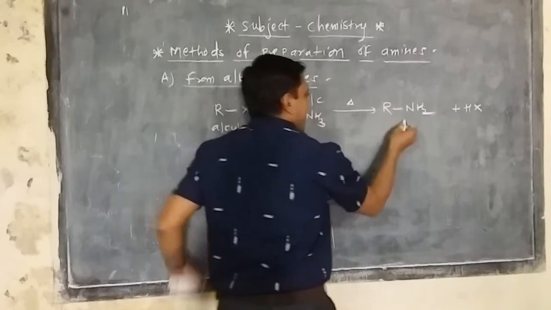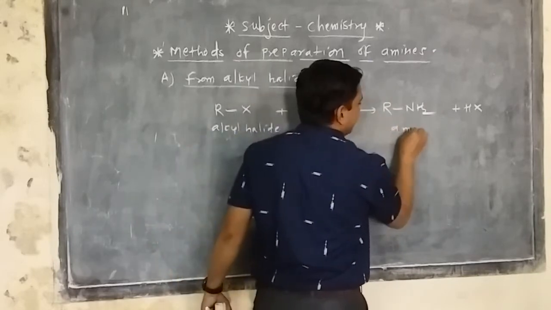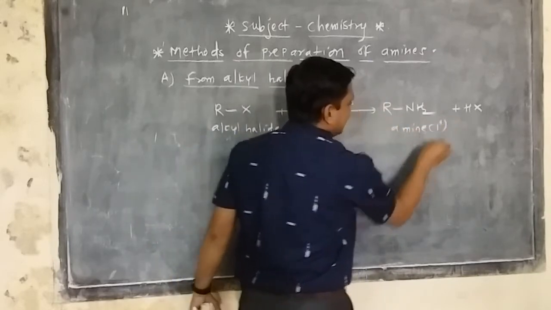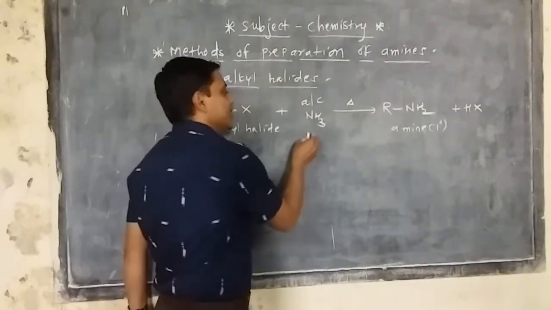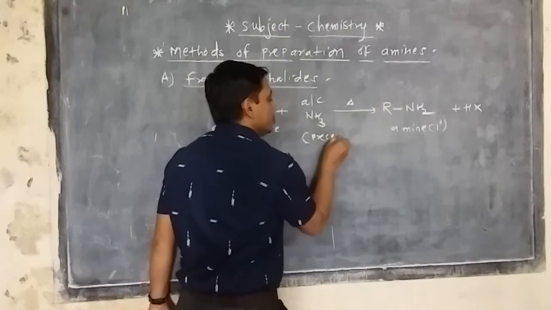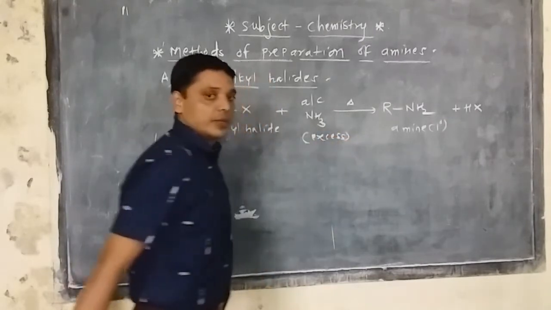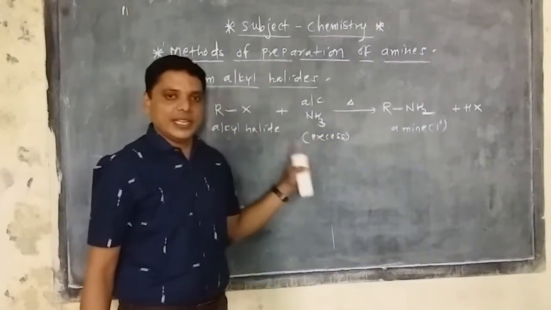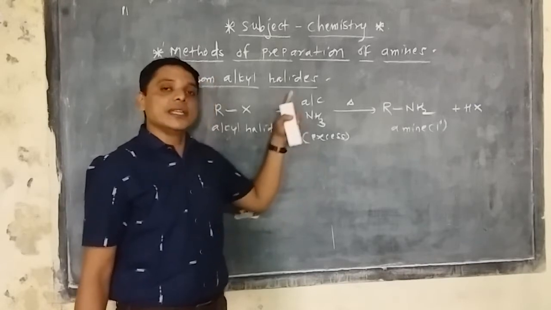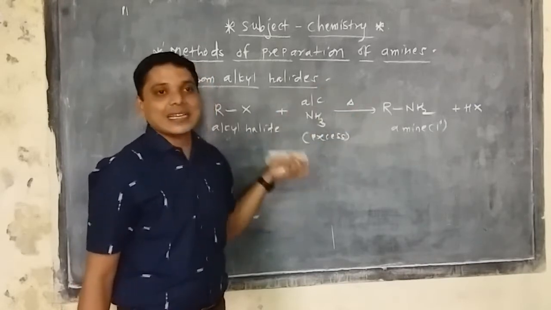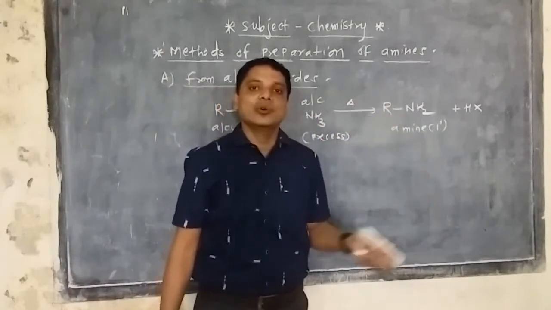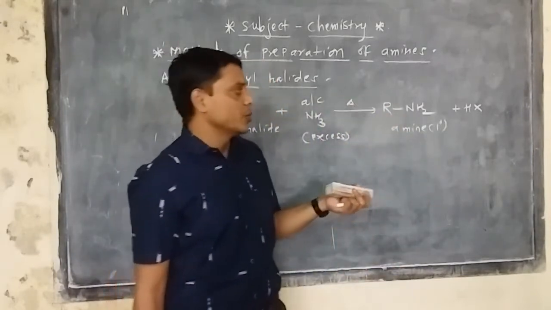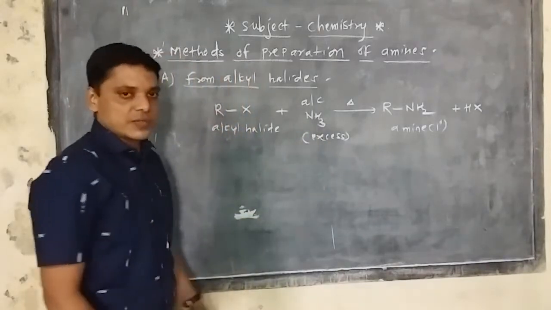Now this RNH2, a primary amine, is obtained. But there is a necessary condition: in this reaction, ammonia should be in excess. If ammonia is not taken in excess, the reaction is repeated again and again, and then we can obtain secondary amine, tertiary amine, and also quaternary ammonium salt. So that's why excess of ammonia is a must.